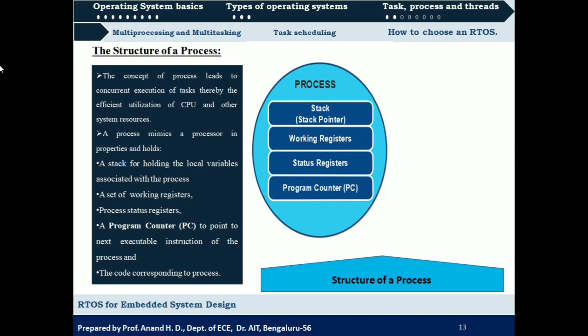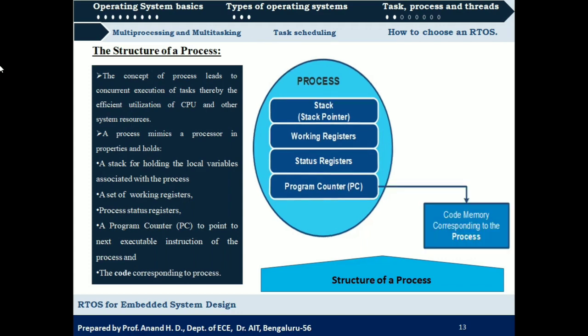A program counter. And then to store all the code that is related to a particular process, each individual process will have a code memory. What we have to understand here is that the system resources that were allocated for a particular program will be divided between the processes.